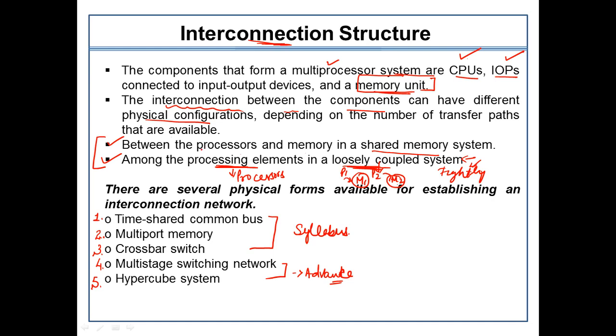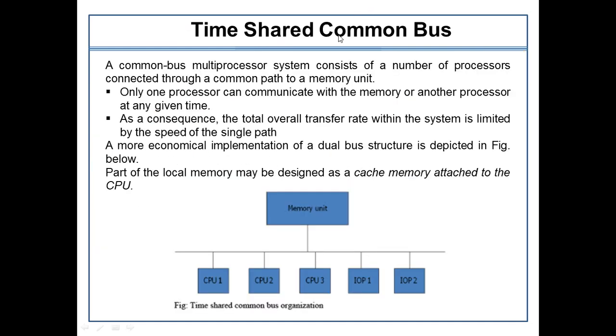Okay, so let's start understanding the time shared common bus system. Here is the first interconnection system, which is the time shared one, and also the older one. You can directly switch to this particular diagram to understand how this kind of architecture works. There is a common memory unit, right? And there are a number of CPUs or IOPs attached to this memory unit.